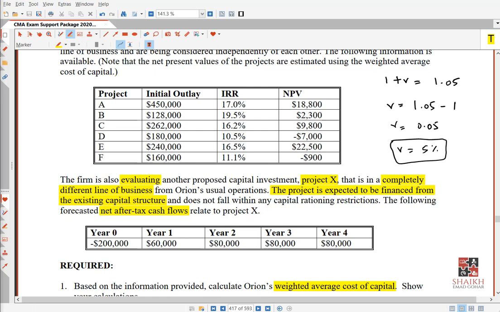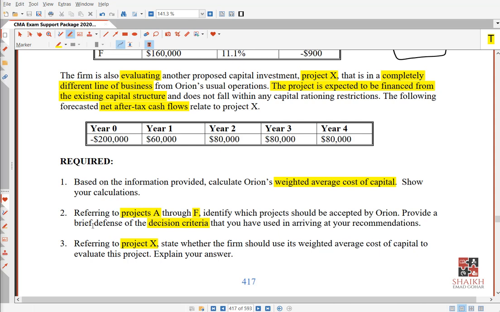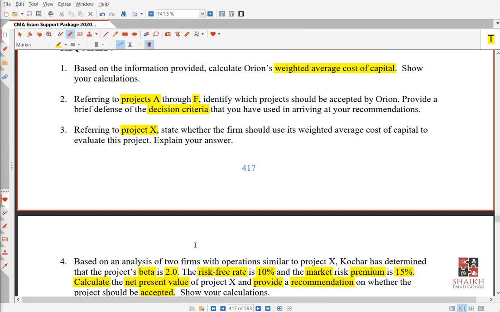How to calculate NPV? Remember, you go to the present value table. You will see, okay, present value table, year 1 how much, year 2 how much, 3 how much, 4 how much. Multiply with the cash flows, you will get the answer. And then minus 200,000, you will get the NPV. Anyways, what I have to tell you exactly, in this requirement number 3, we have done it. It says, can you use it? No, we cannot use it because it's a completely different line of business. There are different risks.